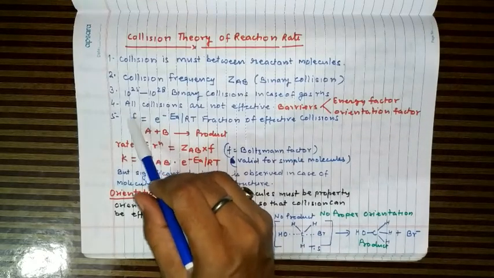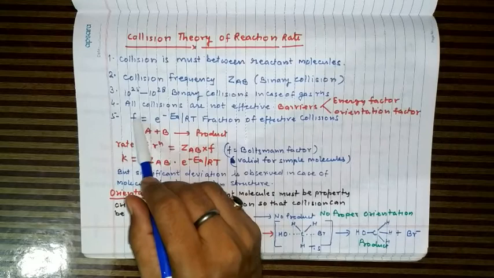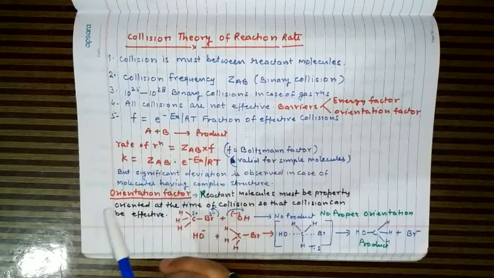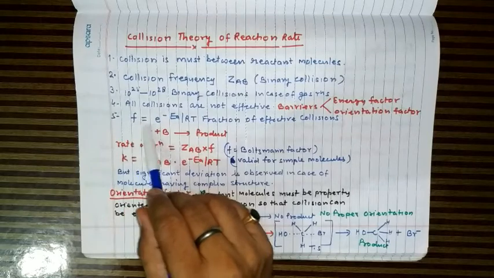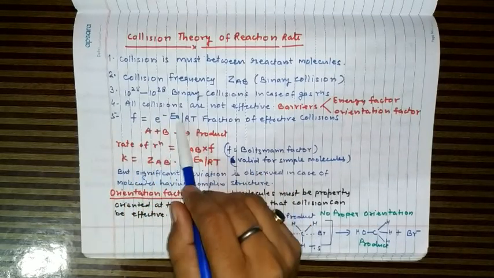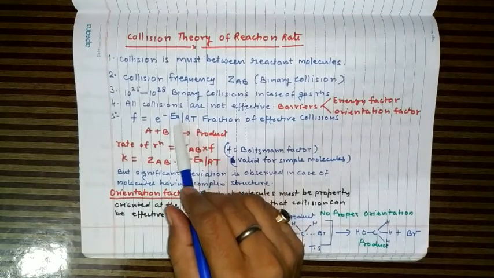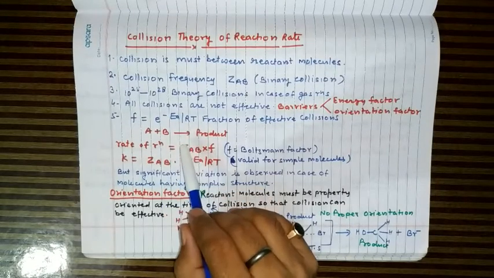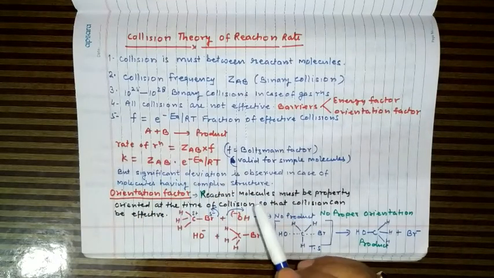So the fraction of molecules which cause the effective collision is represented by this equation, F equal to e raised to power minus Ea upon RT. Now you see here in this case, this is the fraction of molecules which have the necessary energy of activation at a particular temperature. So if the molecules having energy of activation collide, their collisions will be effective collisions. Means when they collide, the bond will be broken, new bonds will be formed, and reaction will take place.